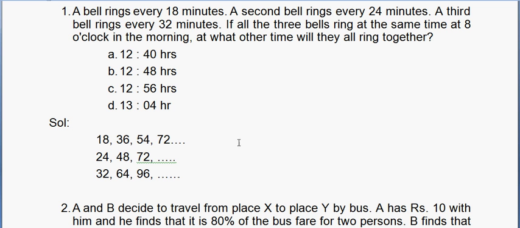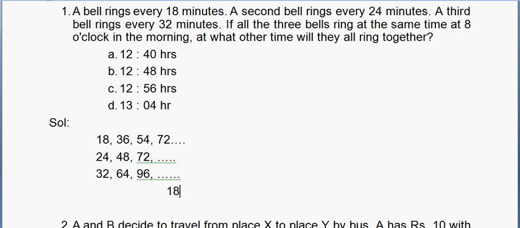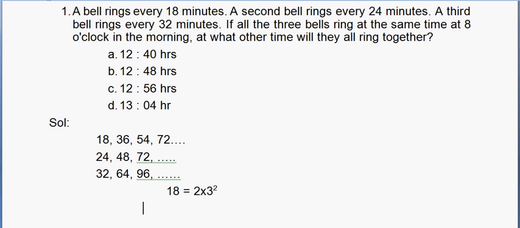So this is a question of LCM. We have to find a common multiple which comes in this series as well as this series as well as this series. So we have to find the LCM of 18, 24 and 32. The simplest way is to write them in prime form, so 18 becomes 2 into 3 square. Many teachers tell you that this is a lengthy way out. Yes, it might be, but it's a foolproof way out.